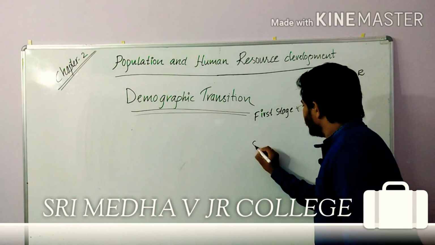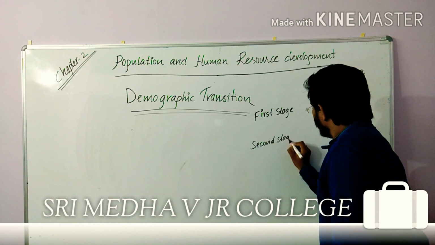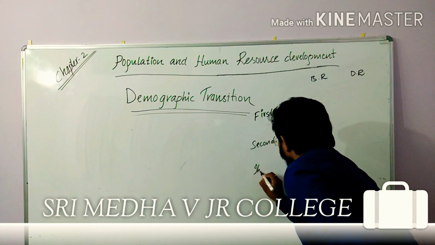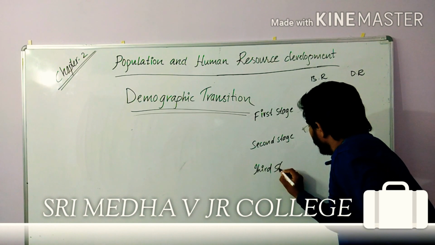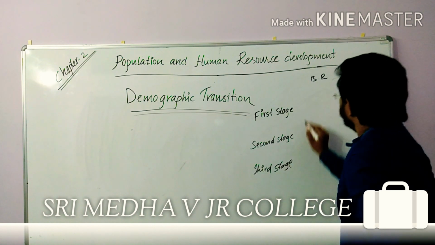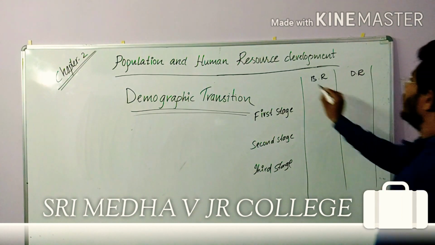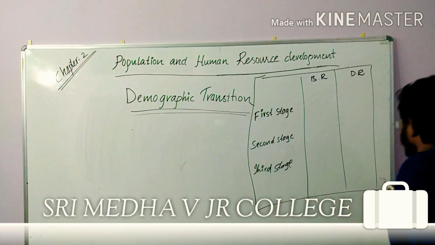Next, second stage. Next, third stage. This concept is divided into 3 stages. Now we will discuss how the death rates and birth rates change according to time.